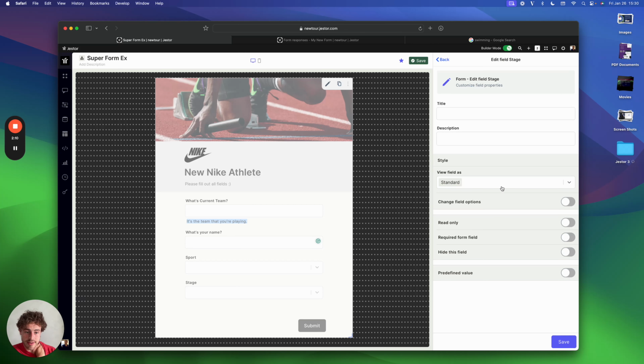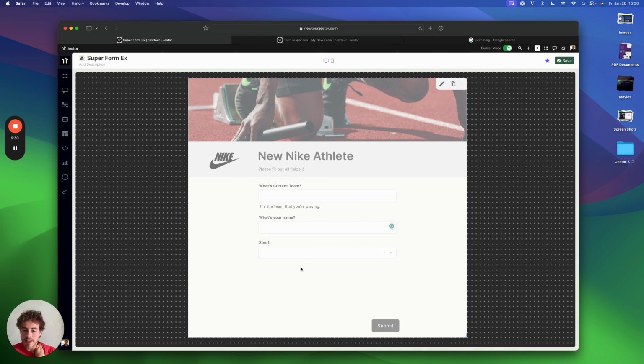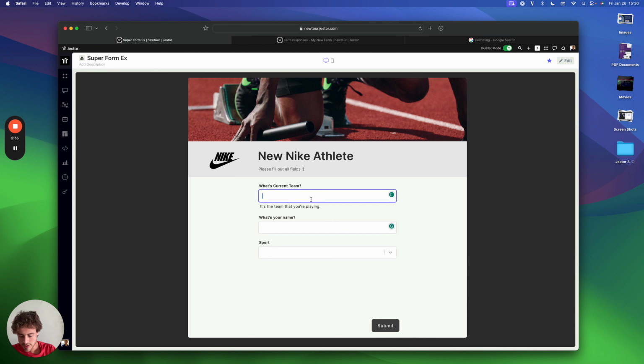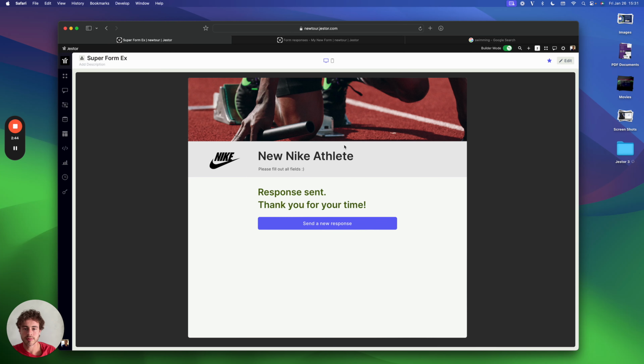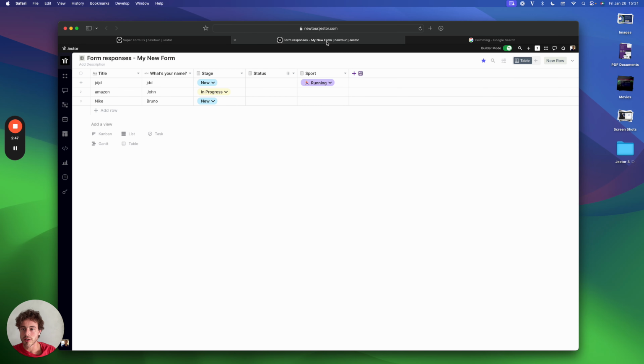I will make this as a hidden field, and I will give it a predefined value, so new. So every time a new response is created, it will always be stage equals new. So now it doesn't show anymore. But if I come here and say, just an example, sport, running, submit. Now if I go to my responses, stage, it's new.